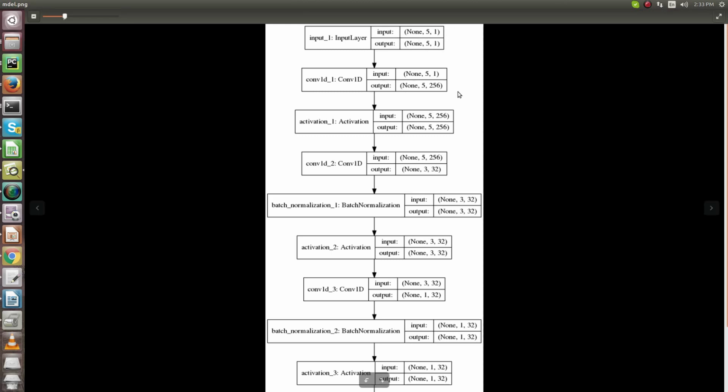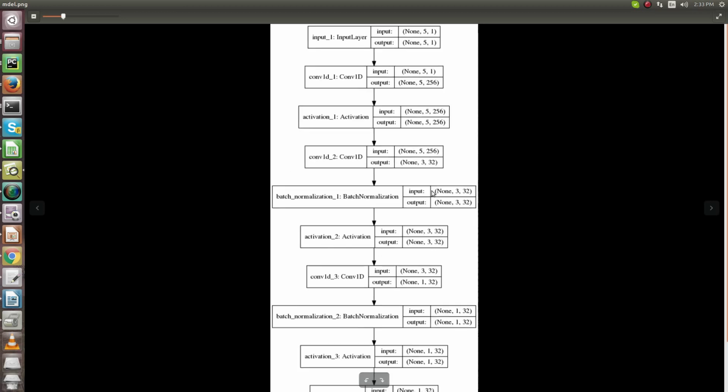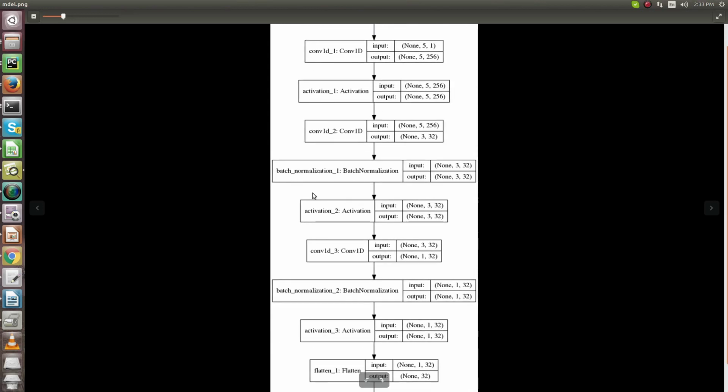The first convolutional layer contains 256 filters. Thereafter, activation, and there is no change in the input and output sequence at the time of activation, but there is a change in the input and output sequence after each subsequent convolutional layer. No change in batch normalization, no change in activation, and you can see there are further changes in the convolutional layers as we process the input and output sequence.